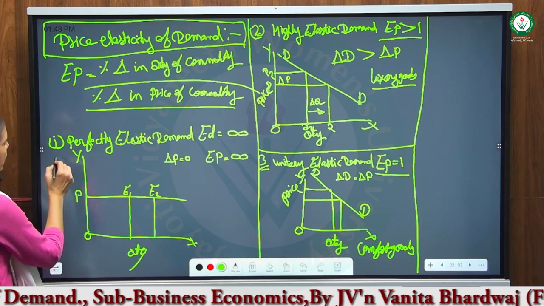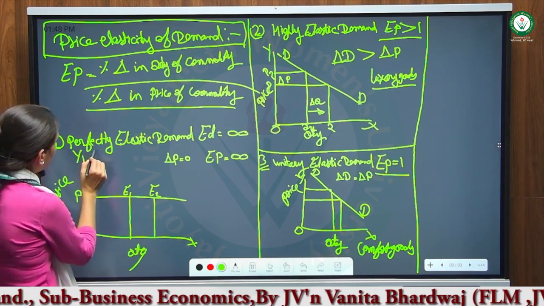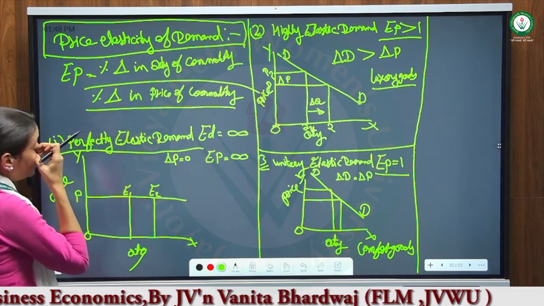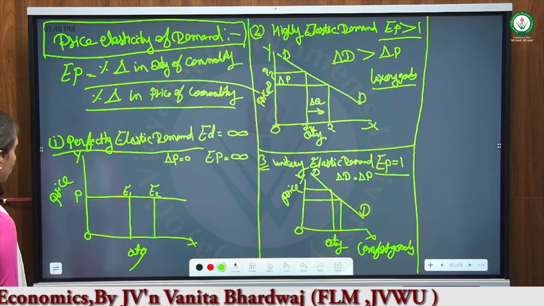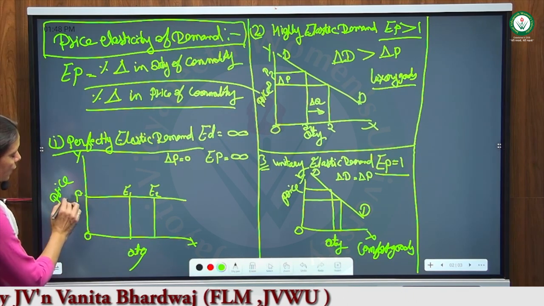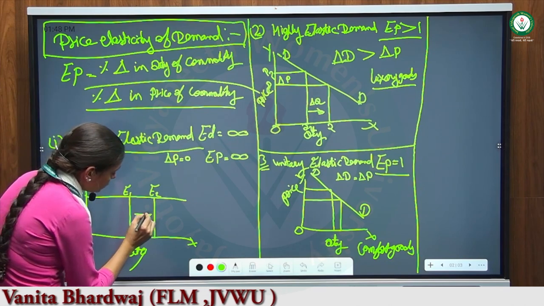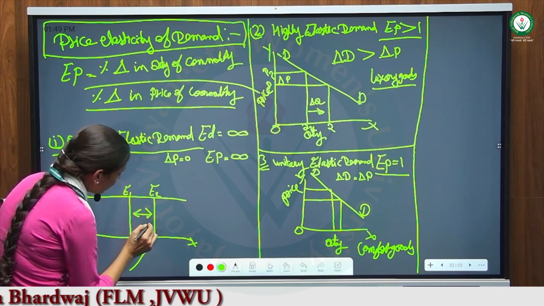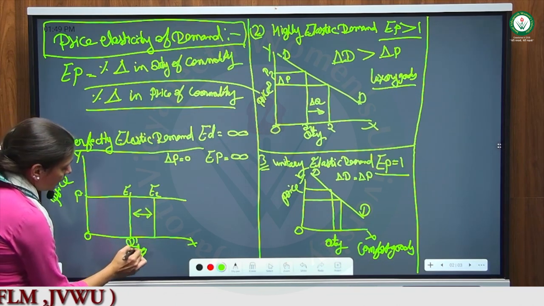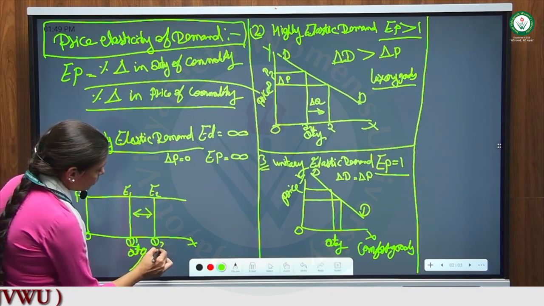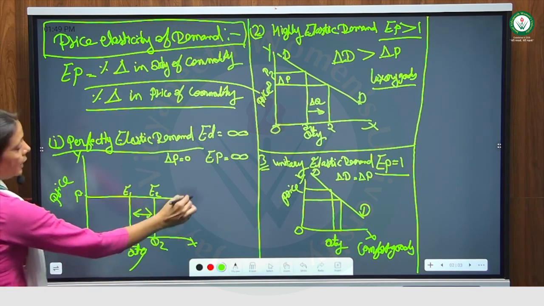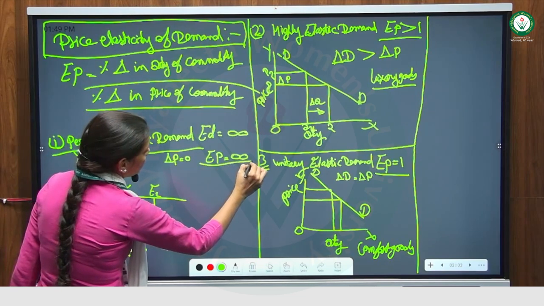First, perfect elasticity of demand. In perfect elasticity of demand there is infinity. Infinity in the sense that prices are fixed. There is no change in the price, but changes take place only in the quantity. First we were demanding quantity 1, then quantity 2, but there is no change in the price. This is the elasticity; price elasticity is infinite.